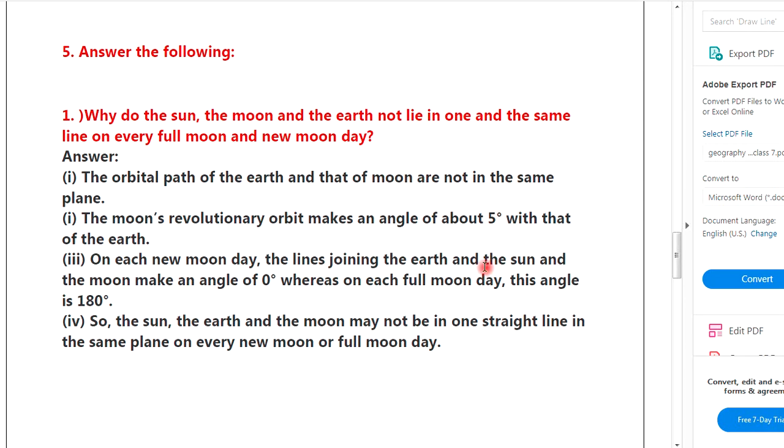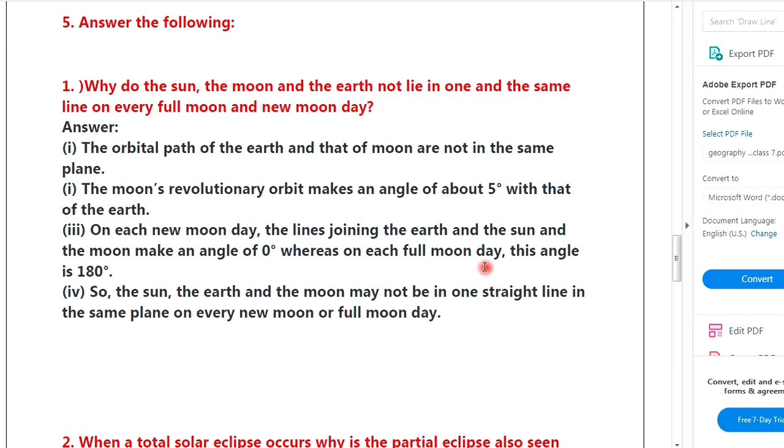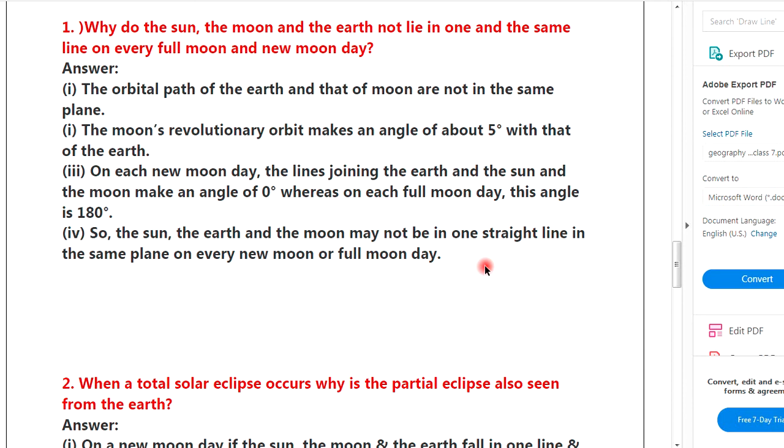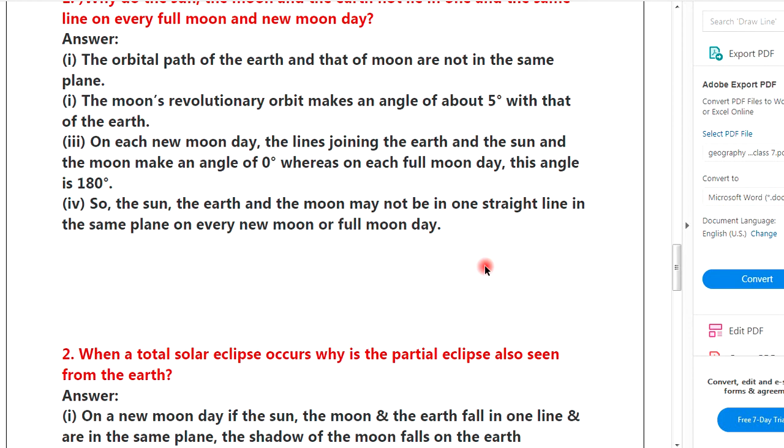Answer the following. First, why do the sun, the moon and the earth not lie in the same line every full moon and new moon day? Answer. First, the orbital path of the earth and that of moon are not in the same plane. Second, the moon revolutionary orbital makes an angle about 5 degree with that of the earth.